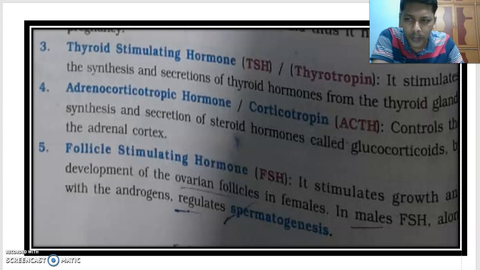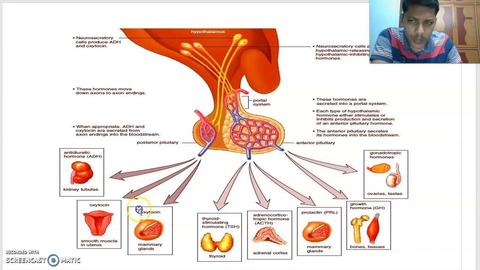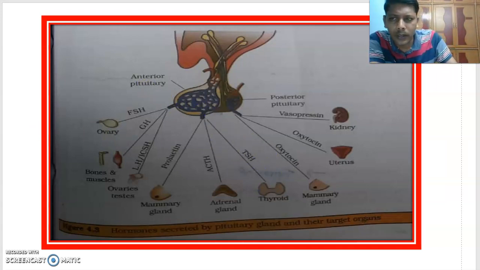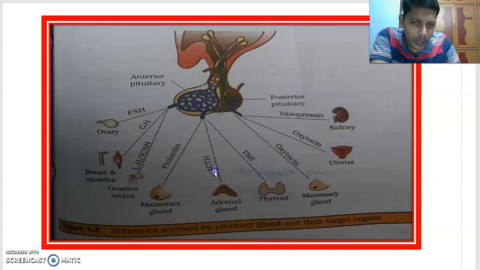One is thyroid stimulating hormone. You can see here thyroid stimulating hormone, which is coming from the anterior pituitary. It is acting on the thyroid gland. Next one, ACTH, adrenocorticotropic hormone. It is coming from the anterior pituitary. It is targeting the adrenal gland.